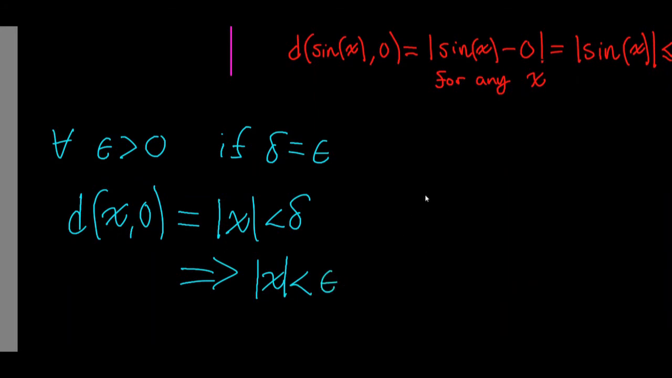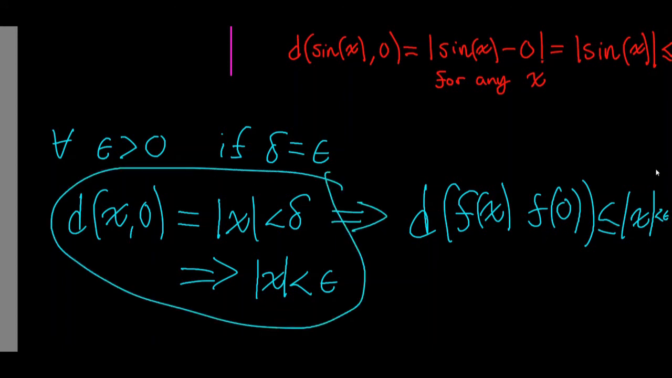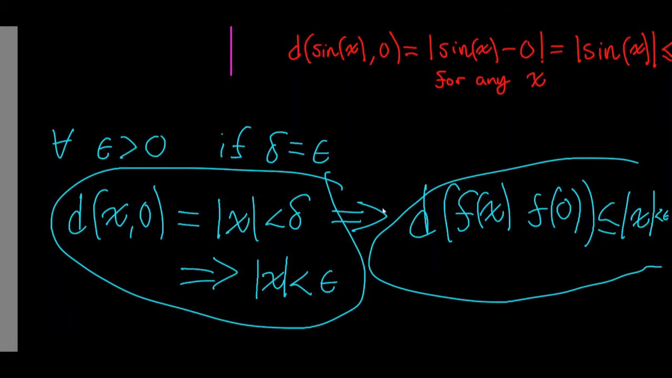Well, check this out, we've shown that the distance between f of x and f of 0, we've shown that that's less than or equal to the absolute value of x, which is of course less than epsilon. And we've just proven the statement. We've just proven this implication that if this statement holds, then that means this statement holds. Thus, this function is continuous, or rather, it's continuous at 0, and we're done.